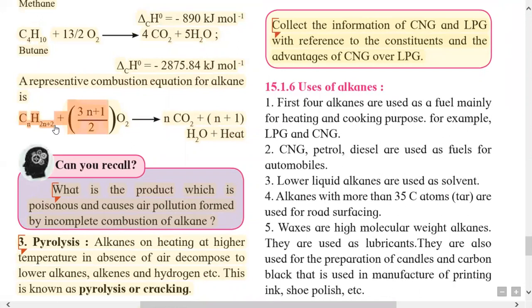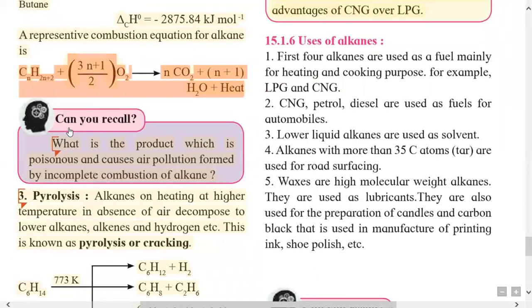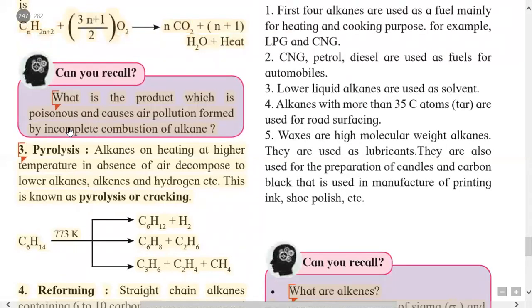So in general, the combustion equation for alkane can be represented like this. CnH2n+2 is the alkane general formula, plus (3n+1)/2 O2 gives n times CO2 plus (n+1) H2O plus heat. So this is the general equation for combustion of alkane.